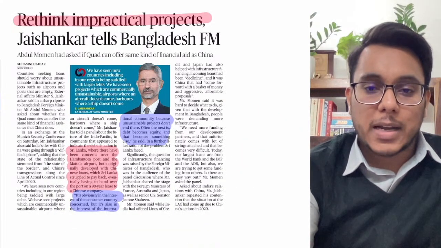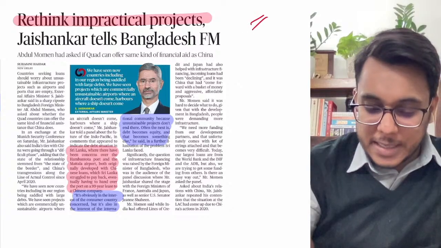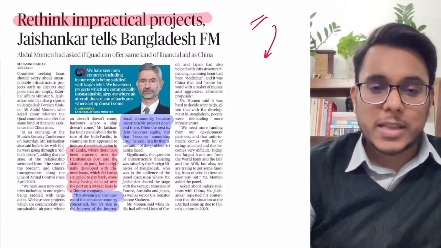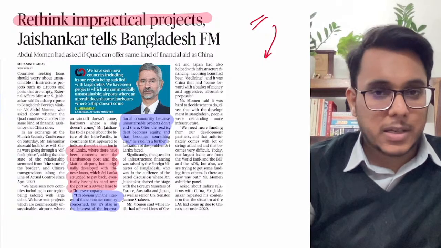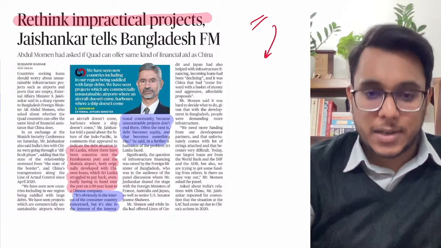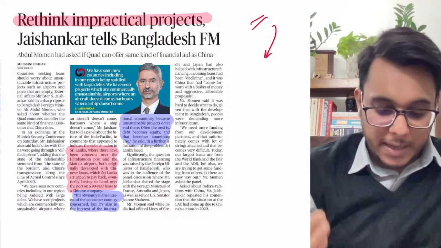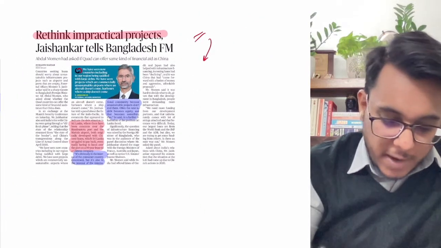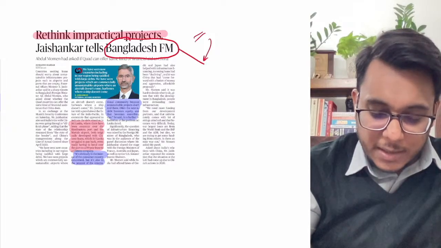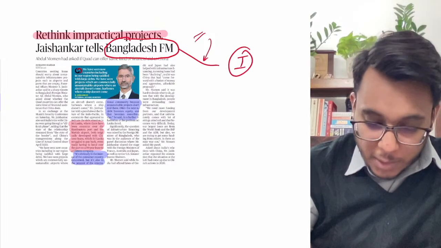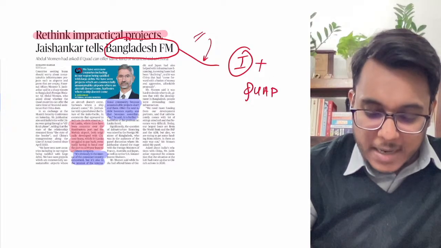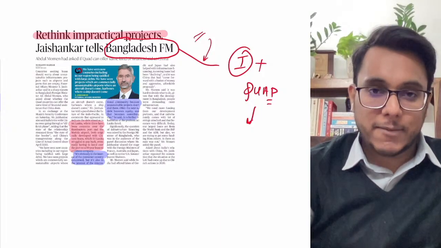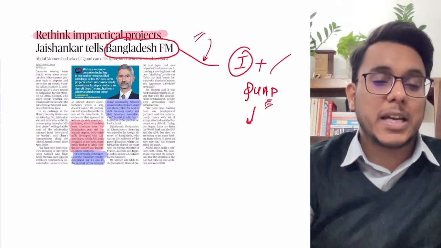Now this particular article, guys, is talking about a recent issue that happened at the Munich Security Conference. At the conference, the Minister of External Affairs briefed the countries. As he was speaking, the Bangladesh Finance Minister asked whether the Quad countries can offer developmental loans as China is offering. So can the developmental loans by the Quad countries match what China is offering?